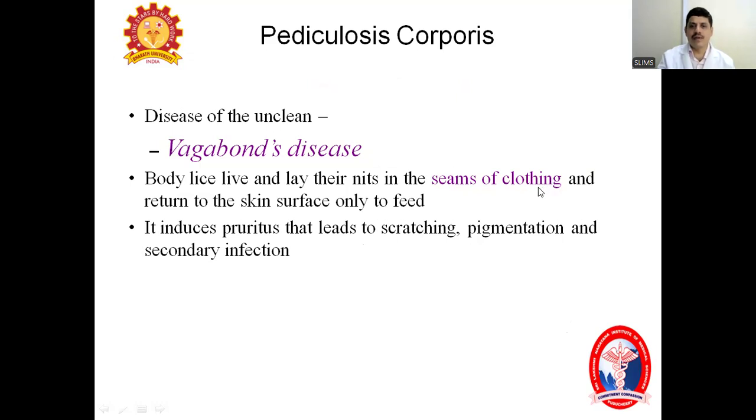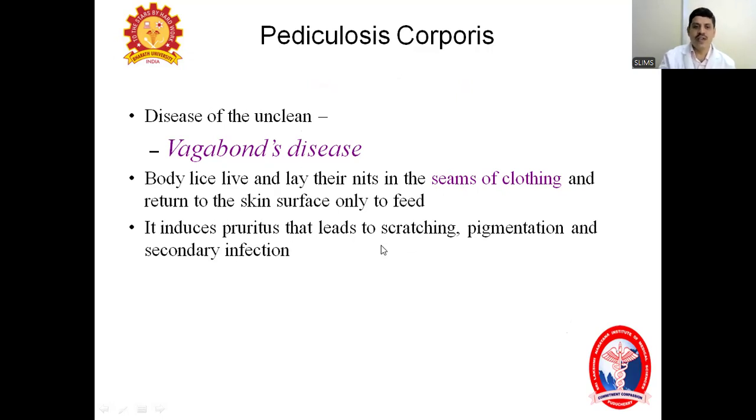Then coming to the second part, pediculosis corporis, meaning the body part, the trunk, is involved here. This is also called Vagabond's disease. Here the body lice live and lay their nits in the seams of the clothing. Seams means the inner side of the stitches. You will see the body lice return to the skin surface only to feed. Means they will come to the skin and feed and go back and stay in the seams.